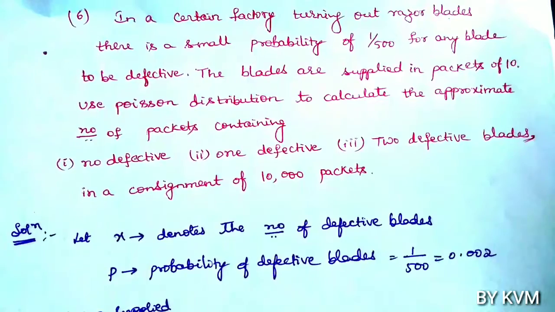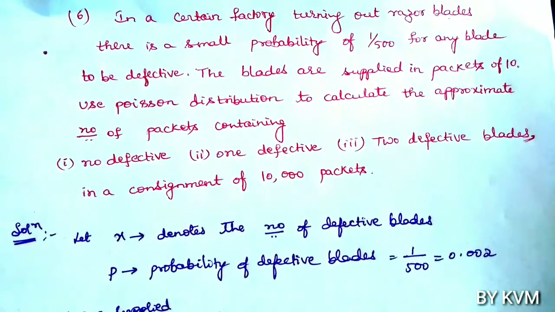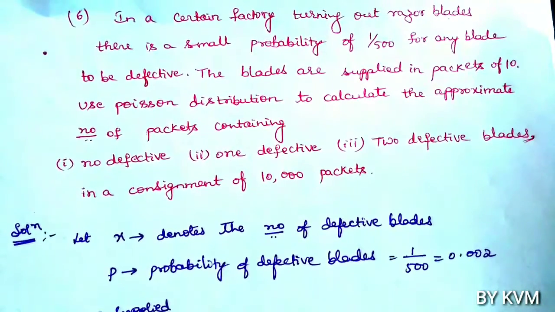So first we have to understand the question. The factory is producing the blades. The probability of a defective blade is 1 by 500. Then the blades are supplied in packets of 10. So now using this data we have to apply Poisson distribution and calculate the approximate number of packets with no defective, 1 defective and 2 defective blades in a consignment of 10,000 packets.